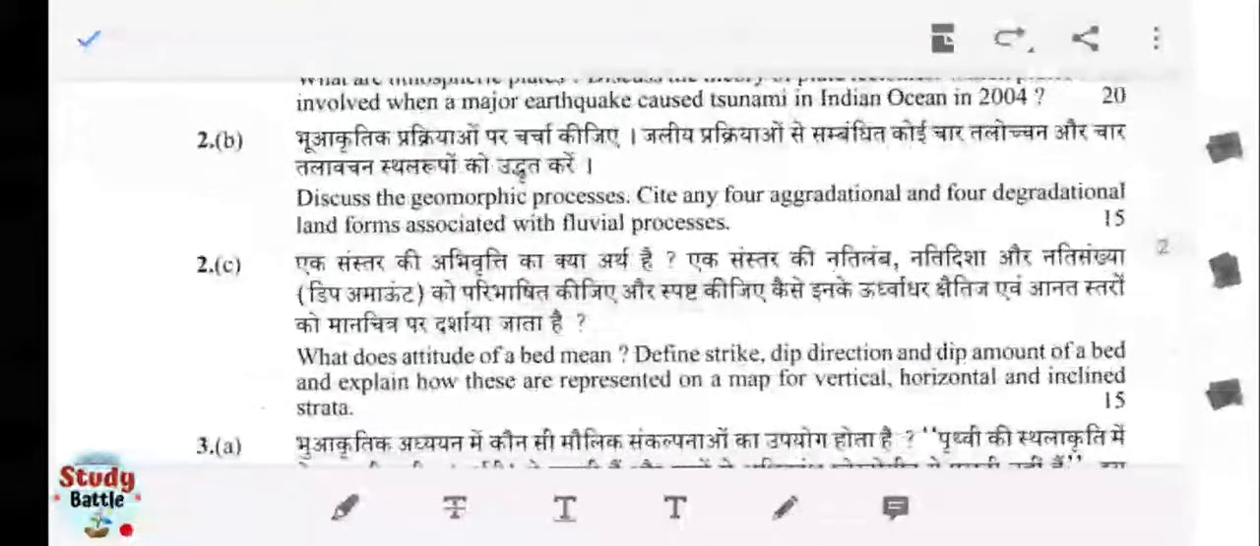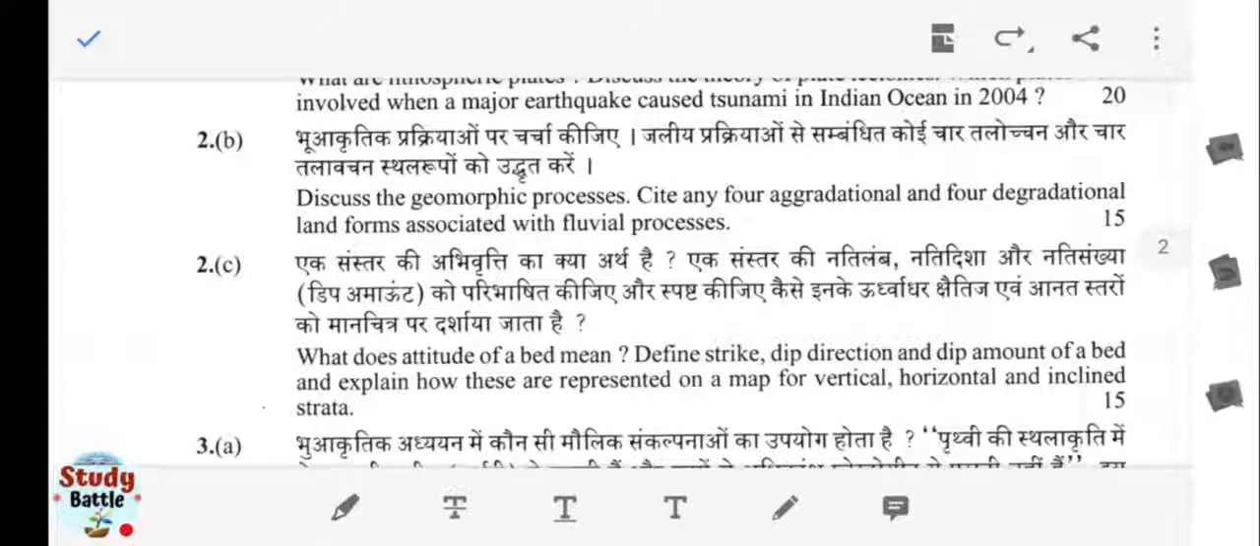Next you have to discuss the geomorphic processes and cite any 4 aggradational and 4 degradational landforms which are associated with the fluvial process. So this we have to discuss. The different types of geomorphic processes which are taking place, and 4 aggradational as well as degradational landforms which are associated with the fluvial process, meaning the river process.